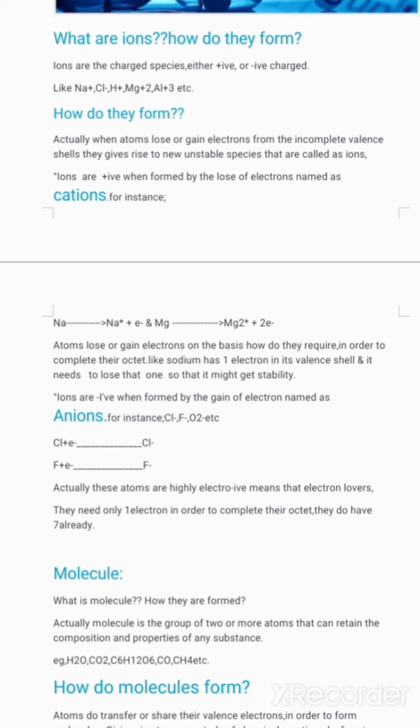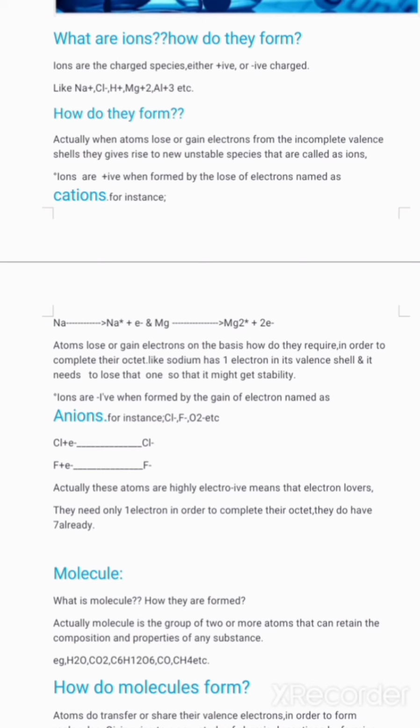Okay. Now, next one is the ions formed by the gain of electrons, that will obviously be with the negative charges, that are called as anions. For instance, the chloride ion, the fluoride ion, the oxide ions, all these ions are anions because they are formed by the gain of electrons, either one or two.